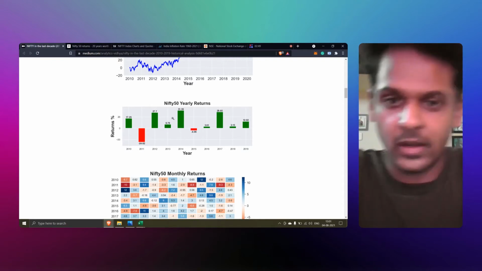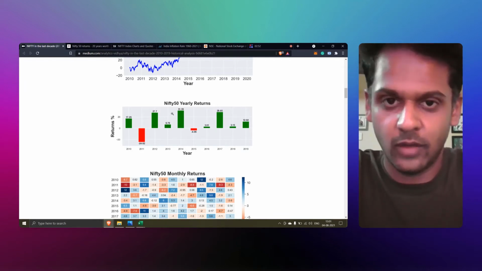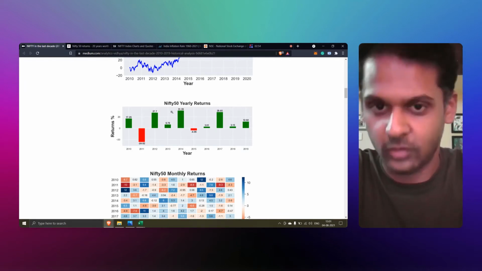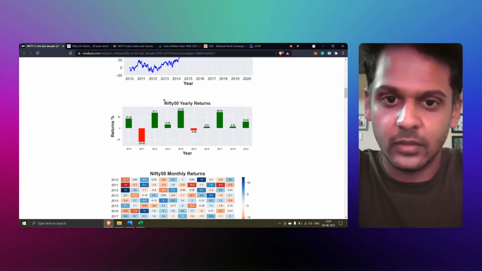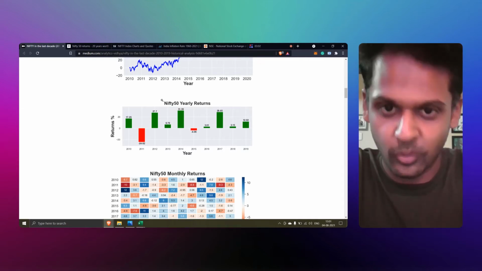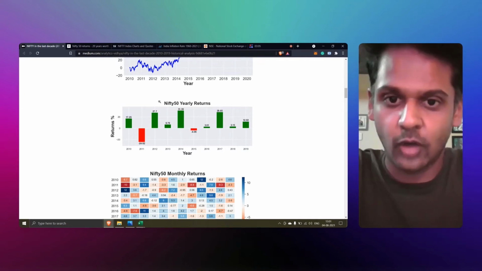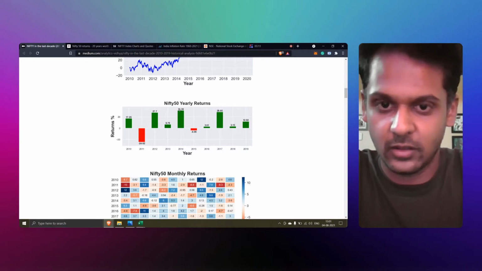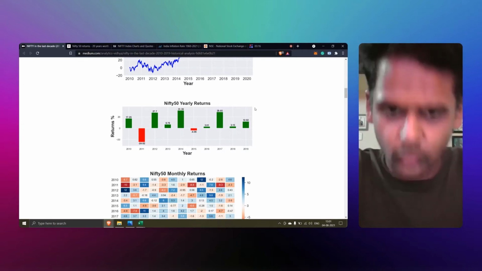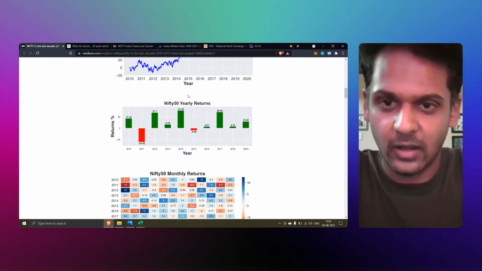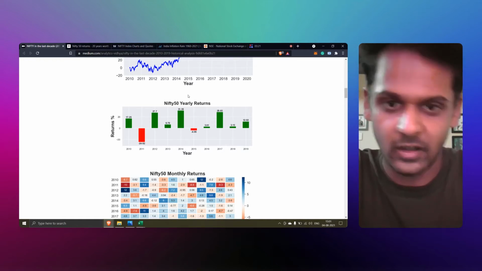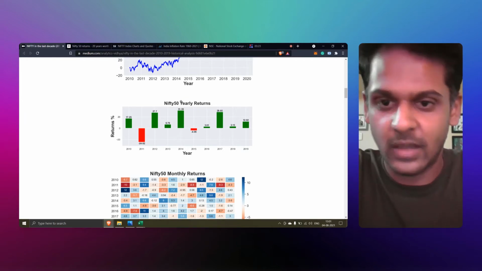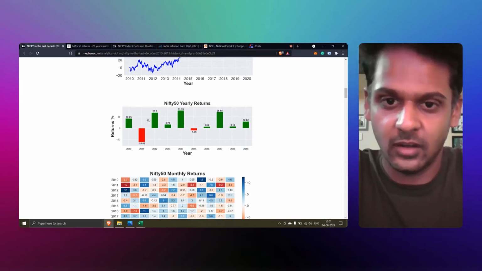So, when I say Indian stock market, does that mean that you should invest about 1,80,000 of your money in stocks directly, individual stocks? No, that's not what I mean. What I mean is you have to get this market exposure without investing in direct stocks. So how to do that? For this purpose, we have something called an index. So here in this example, we are taking the Nifty 50 index. So what is this Nifty 50? Nifty 50 index is nothing but a collection of 50 top Indian companies, and based on their performance, we will be getting these returns.